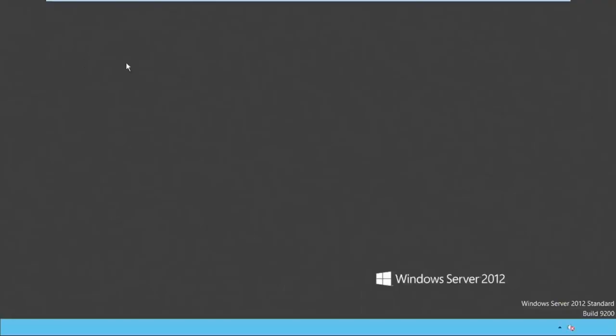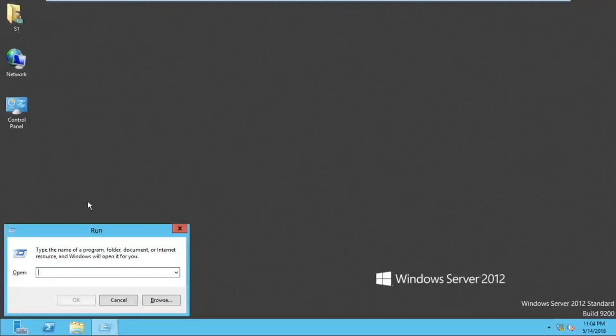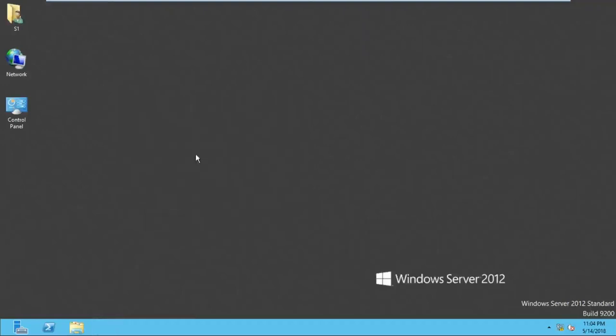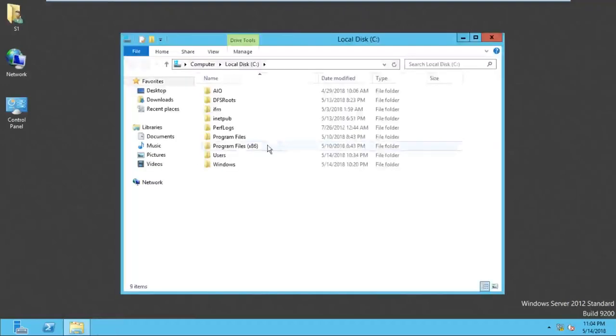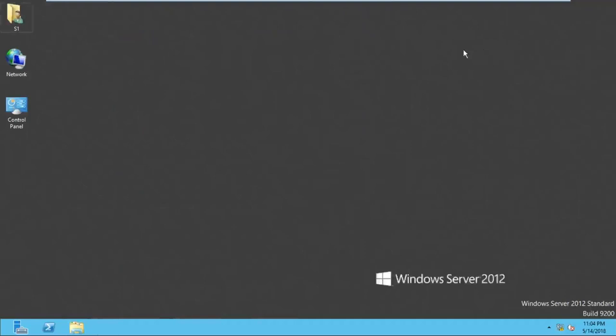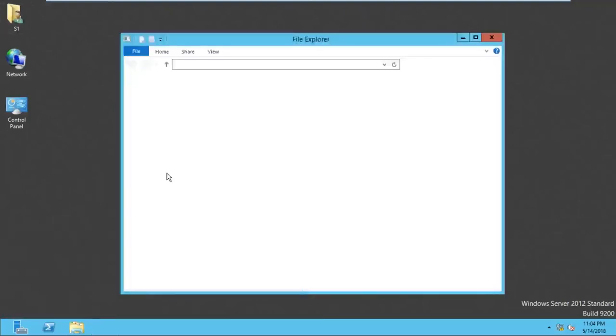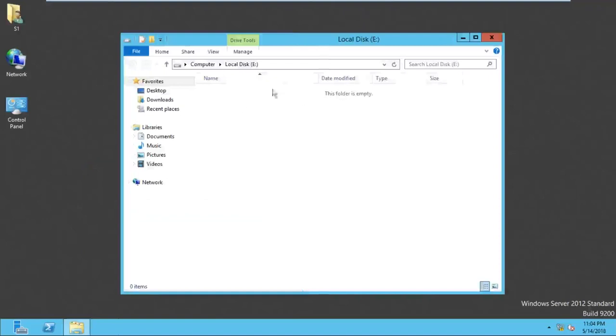But the S1 user is a very smart guy. The user says, on the desktop the computer icon is not there, no problem, but I know how to access the C drive and the E drive using a shortcut method. What is the shortcut method? Go to Run and type C:/ and press enter. Can you access the C drive? Yes. Now if you want to access the E drive, what do you have to do? Go to Run and type E:/. Can you access the E drive? Yes, we can access it.